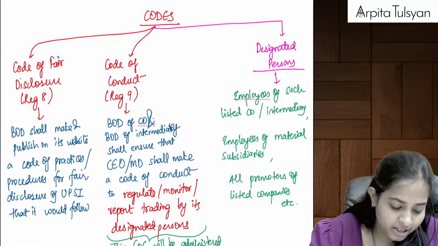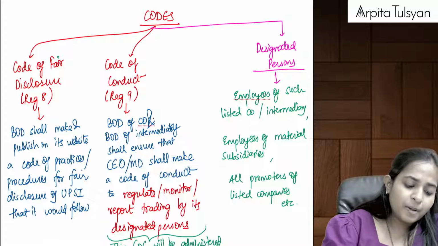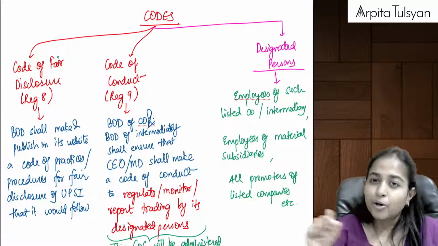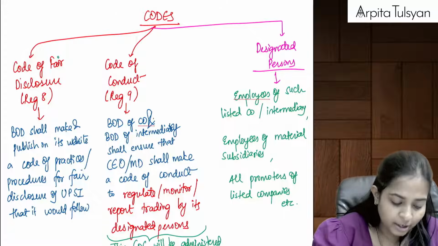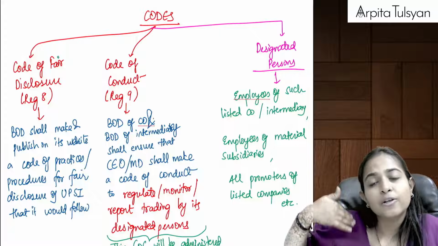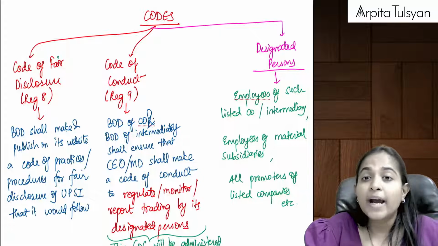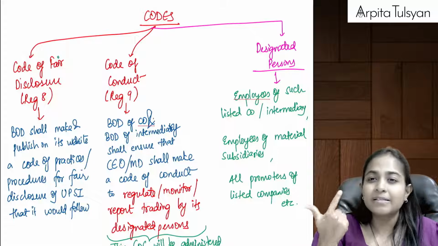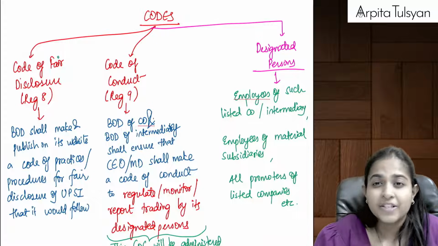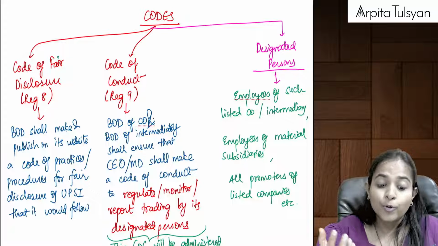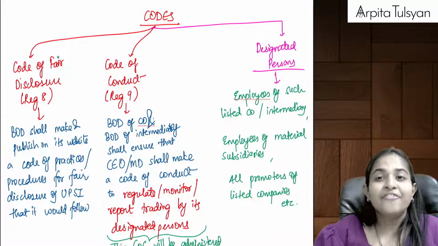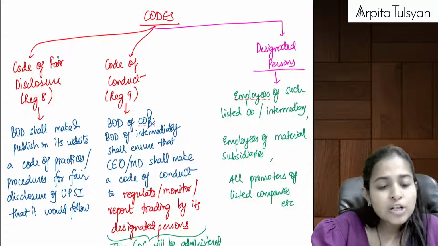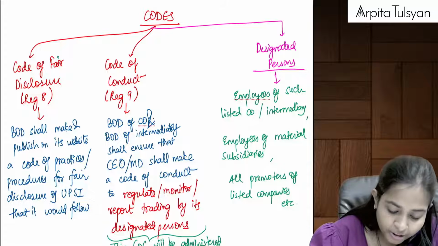Code of fair disclosure. For this purpose, they are telling that the board of directors (BOD) of the company will make rules and regulations. Code is nothing but a set of rules and regulations for fair disclosure of UPSI. Remember, you can communicate UPSI in case of legitimate purpose, disclosure of legal obligations and all those things for performance of duties. Which cases will be called legitimate and which will be called performance of duties will be mentioned in this code of fair disclosure. So the board will make a rule for that and publish it on the website.